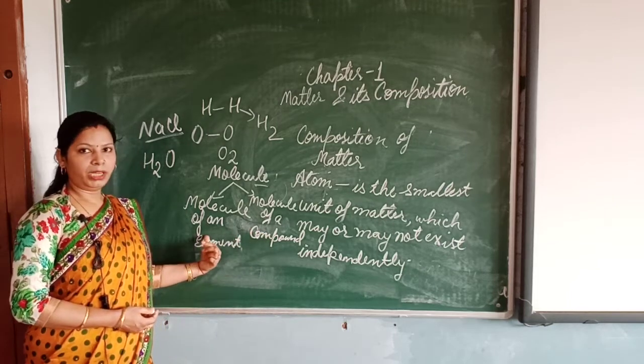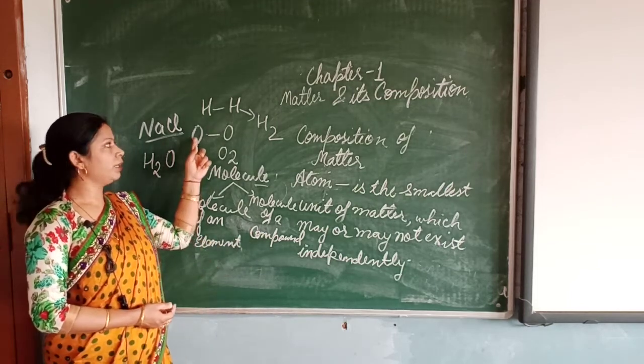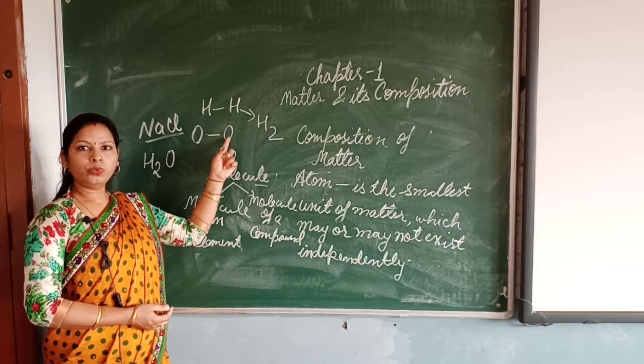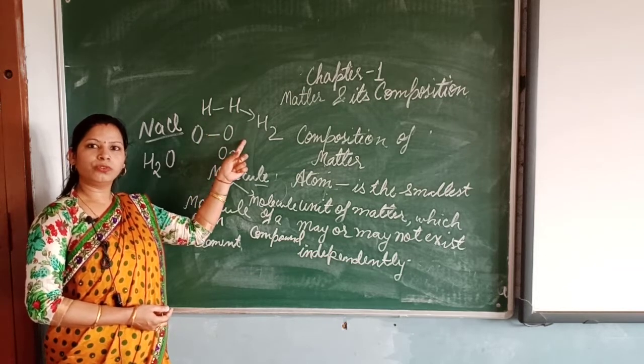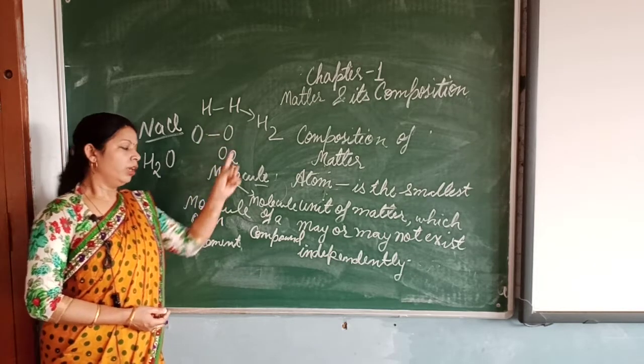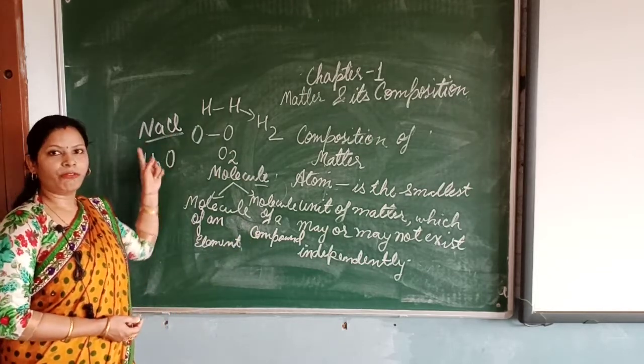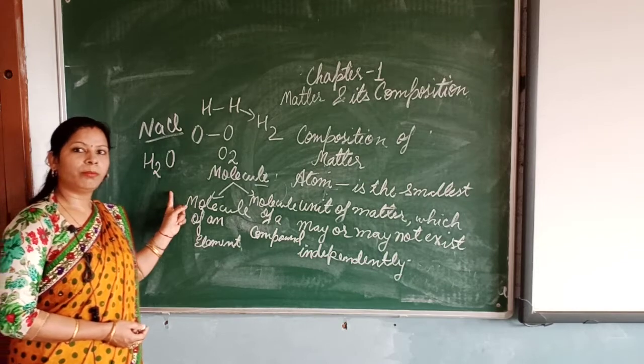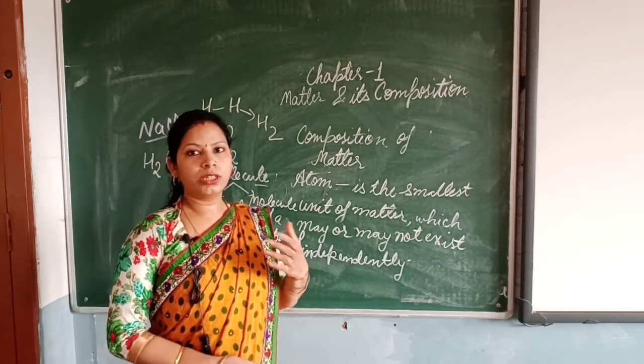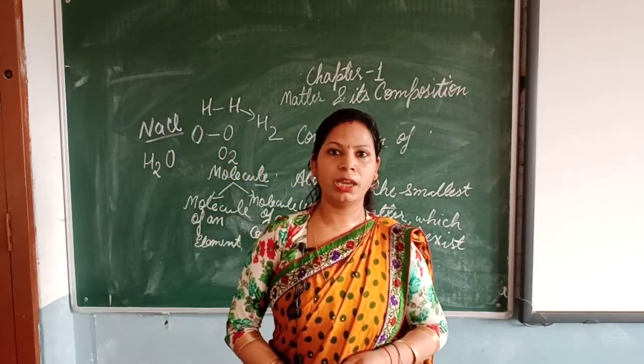If we talk about molecule of an element, these can be the example. Two same type of elements are combining to form the molecule of an element. If we talk about molecule of a compound, then two different types of elements will be combining to form the molecule of a compound. So this is how we have discussed atom and molecule.